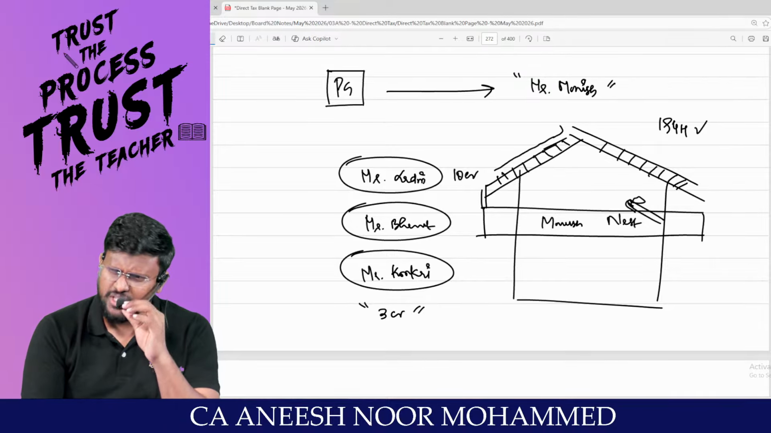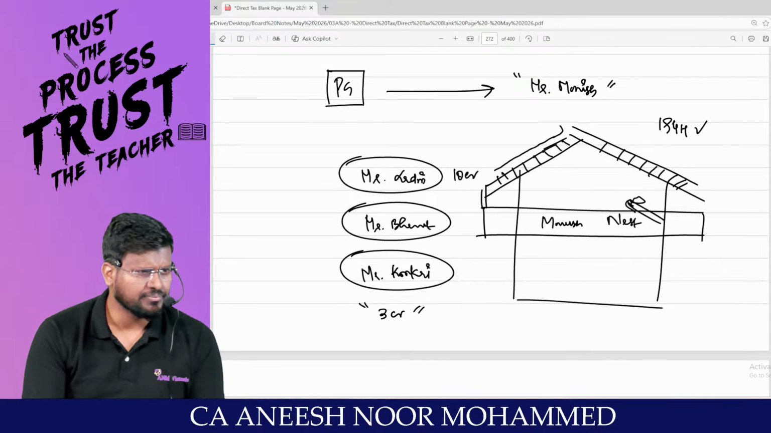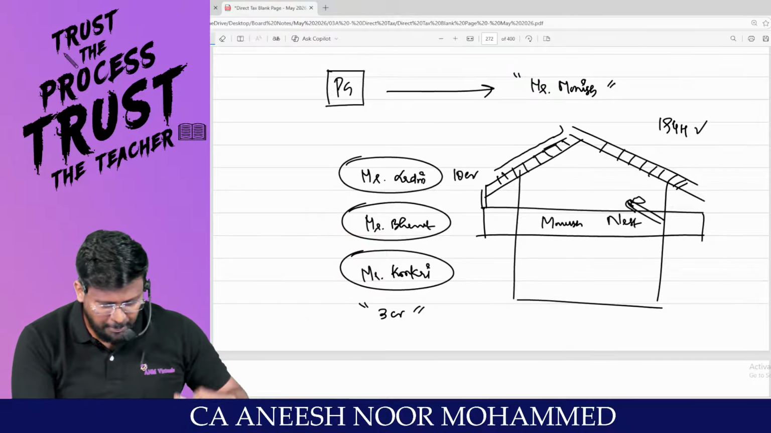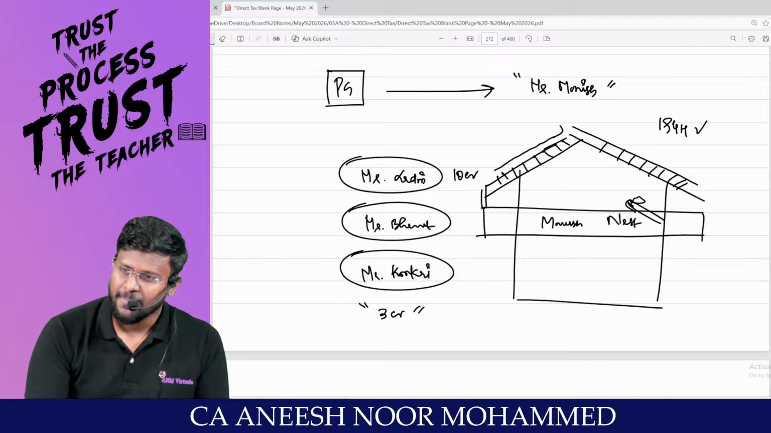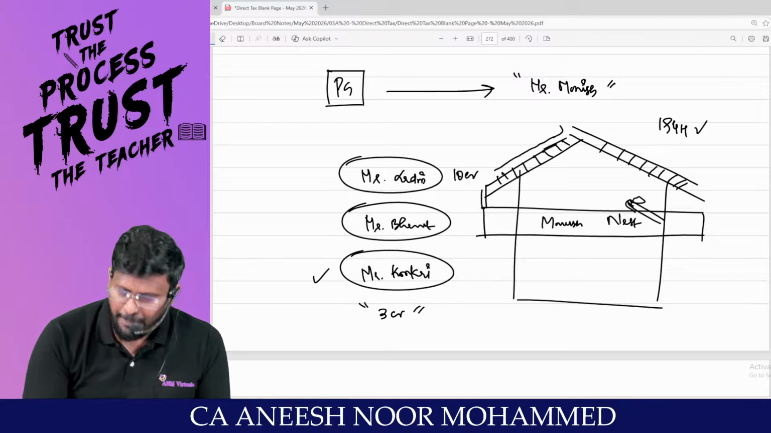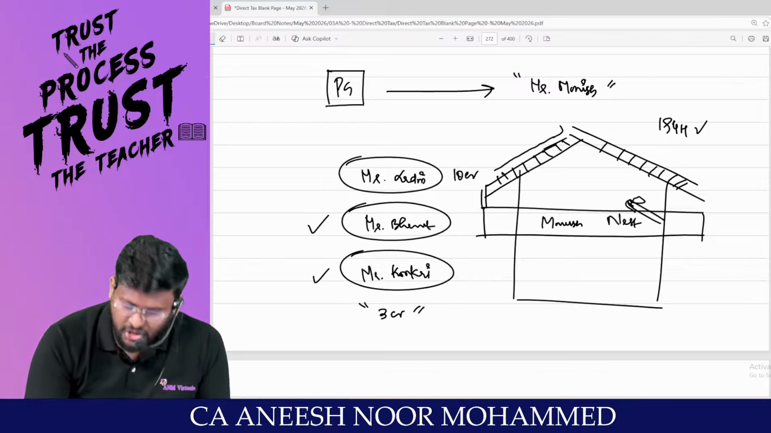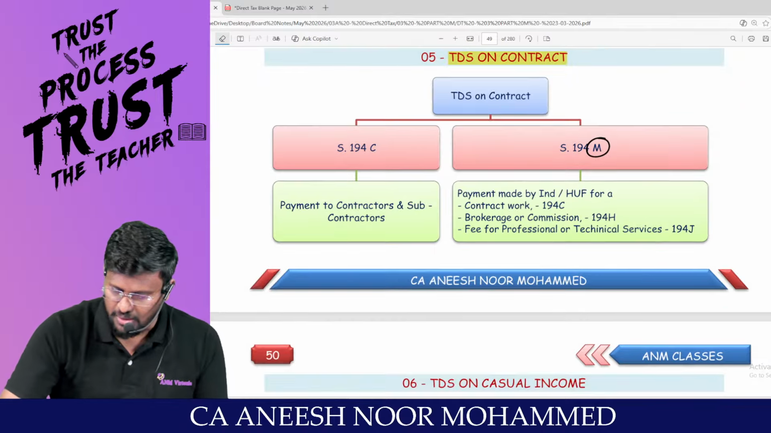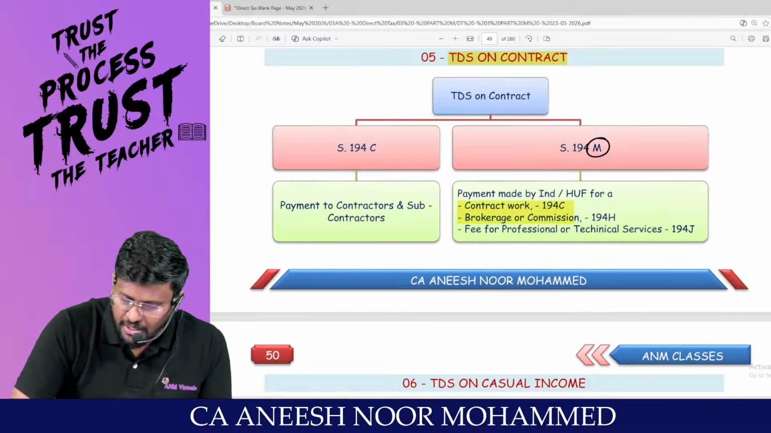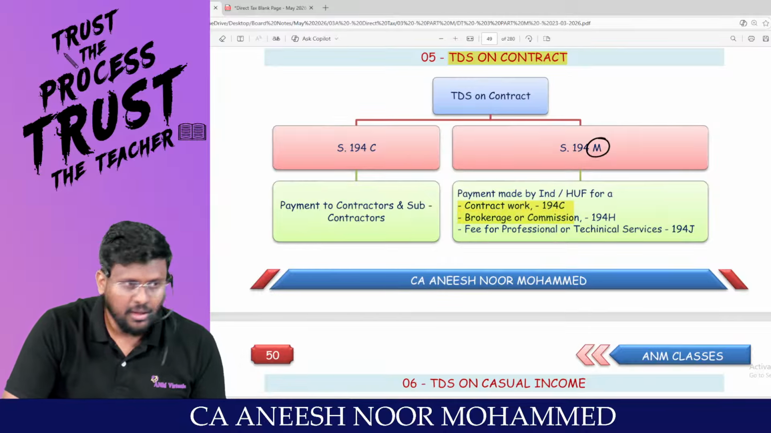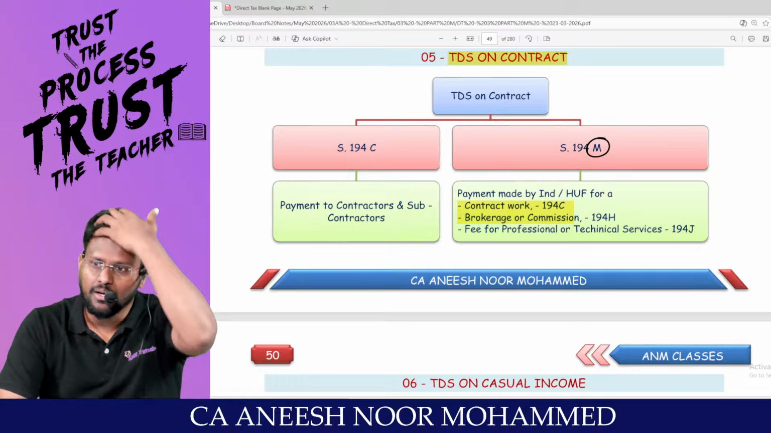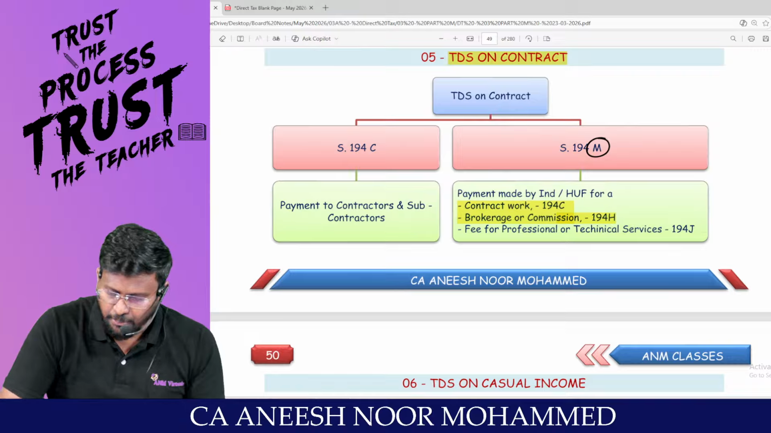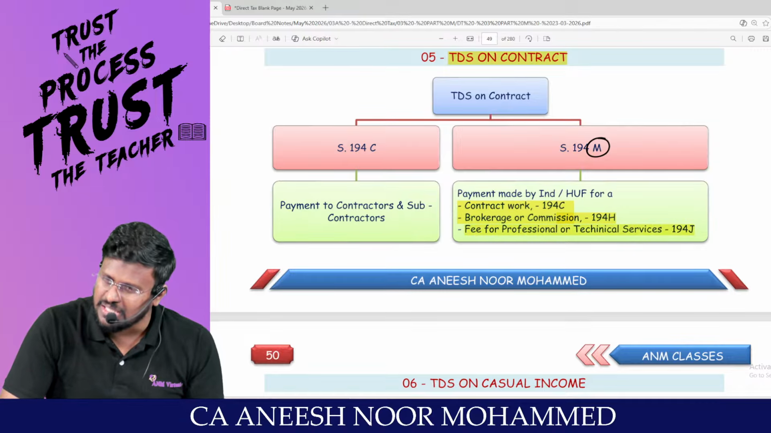So, is Monish a businessman? No, sir. He just purchased a house in Poet's Garden. He paid for designing. He paid for brokerage or commission. He paid fees for professional technical services. Look here, man. Has Monish paid anything for contract work? Yes, sir, because some contract work has been done. Has Monish paid for brokerage or commission? Has Monish paid for fees for professional technical services?